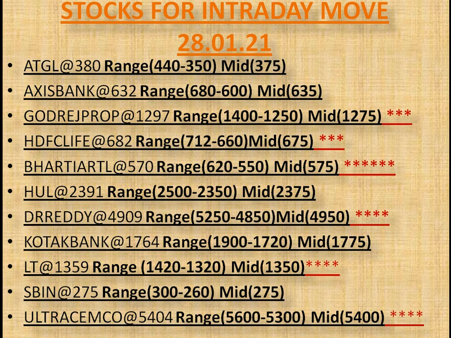Red star marked stocks are more important for intraday trading. ATGL, LTP is 380. Axis Bank, LTP is 632. Godrej Properties, LTP is 1297. HDFC Life, LTP is 682. Bharti Airtel, LTP is 570. Hindustan Unilever, LTP is 2391. Dr. Reddy's Lab, LTP is 4909. Kotak Bank, LTP is 1764. LT, LTP is 1359. SBIN, State Bank, LTP is 275. UltraTech Cement, LTP is 5404.